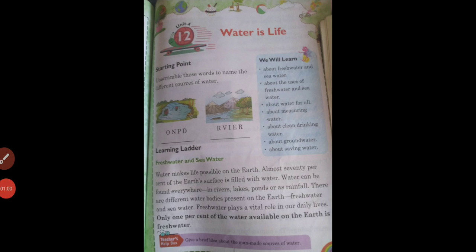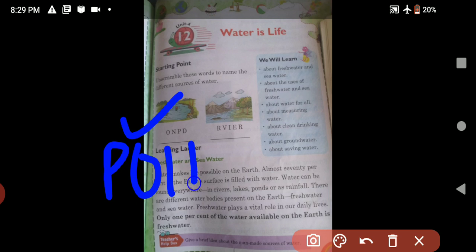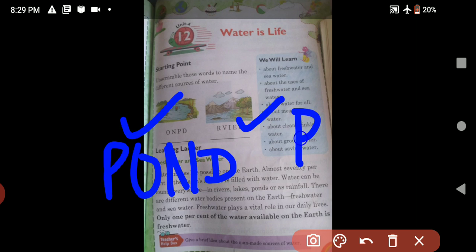Students, unscramble these words: ONPD. Next one is VIER. What are these? First one, do you know the answer? If you know, you can answer me in the comment section. This one is POND, pond, and this one is river.